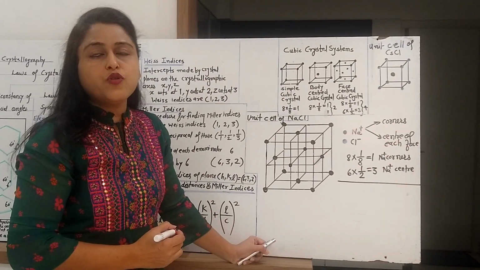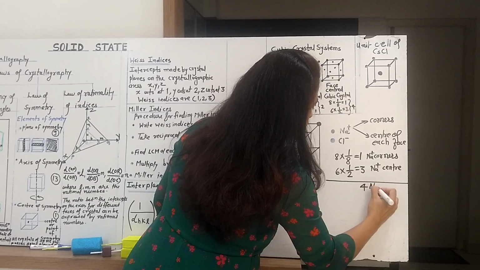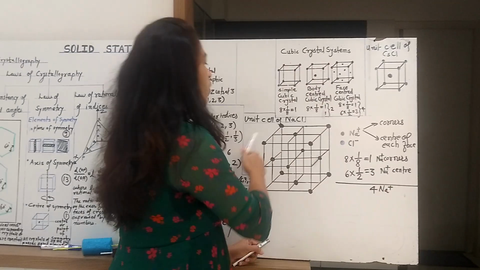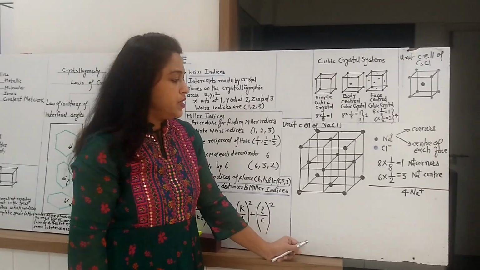So the total contribution of Na+ ions will be 1 plus 3 equals 4. So in the unit cell of NaCl, a total of 4 Na+ ions are present.